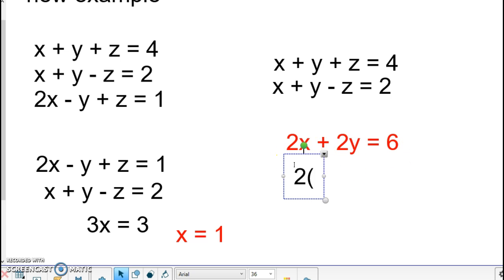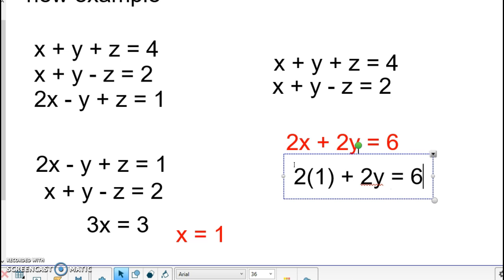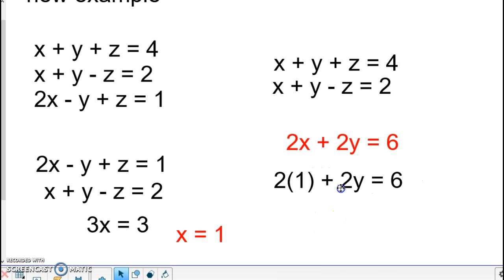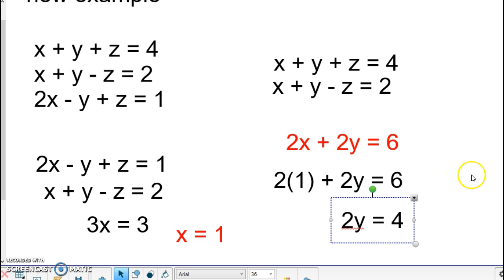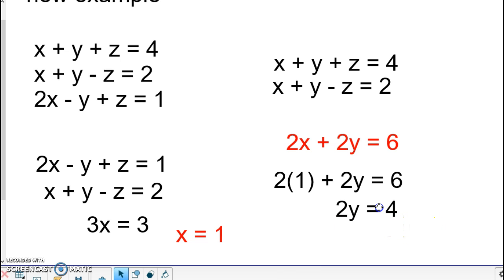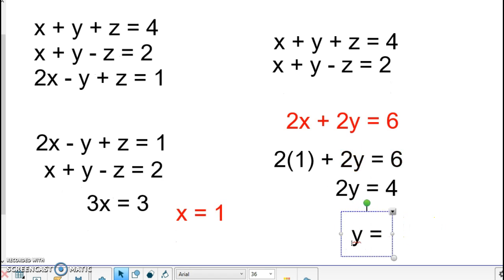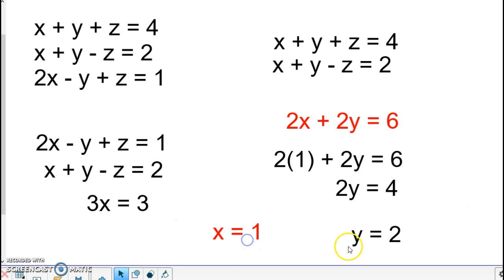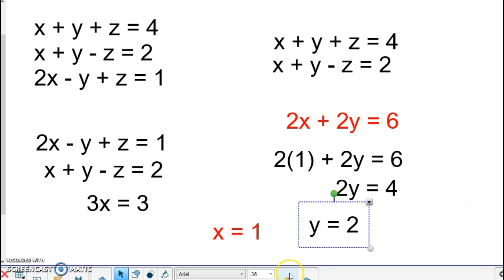So I've got 2. I can plug in the 1 I just got, plus 2y equals 6. So I'm going to subtract 2. I'm going to have 2y equals 4. Y is going to equal 2. So now I have 2 answers. I've got x is 1 and I've got the y is 2.